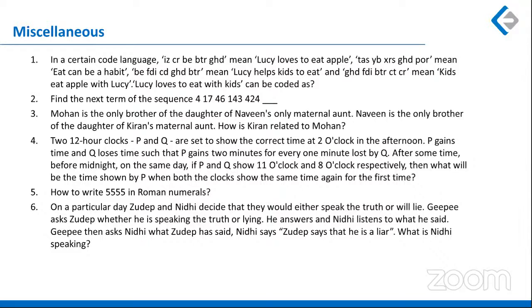Fifth question, here you have to find out how you can write 5555 in Roman numerals, right? You have to write this number into Roman numerals. Now, if you had seen the options, only one option had its last position as 5. Only one option. So you could have just negated all the other options. And the sixth question was based on truth and liar. It was a moderately difficult question.